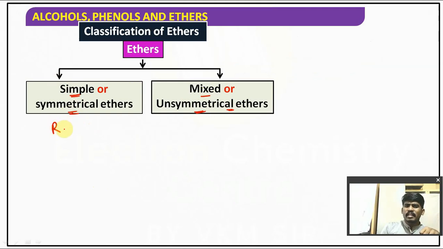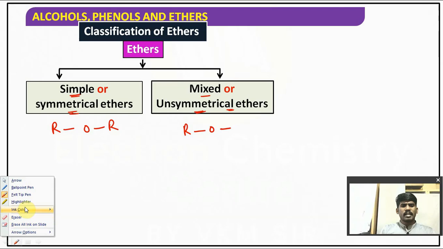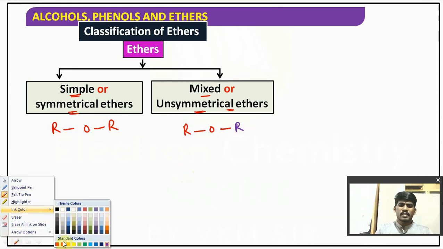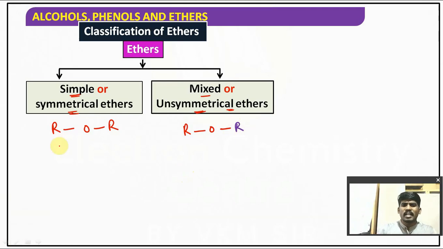Simple or symmetrical ether means ROR. Mixed or unsymmetrical ether, ROR'. Observe it carefully. In simple or symmetrical ethers, both the alkyl groups are the same.